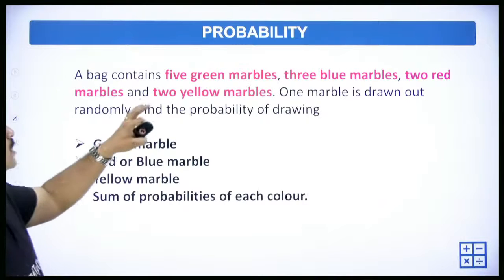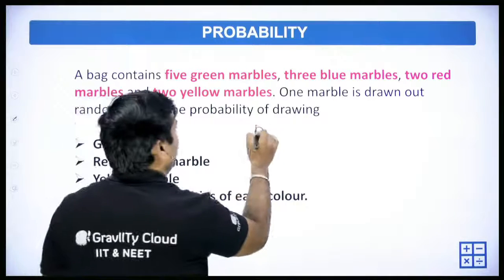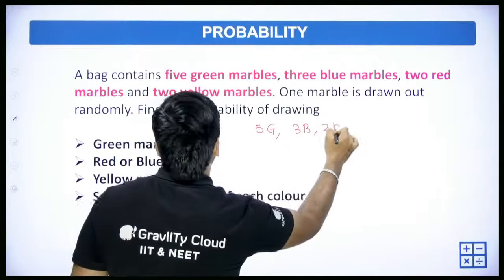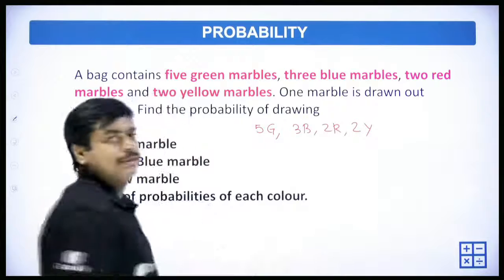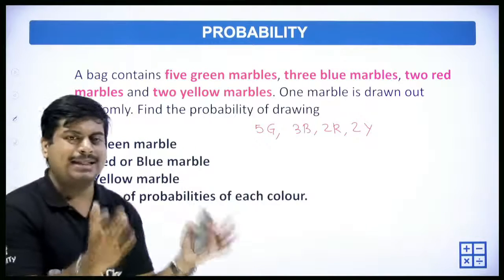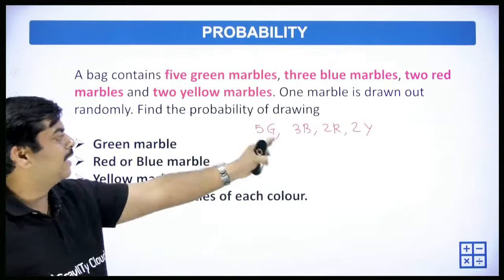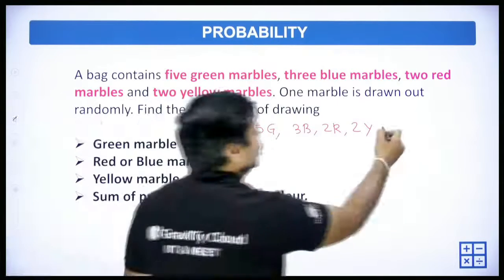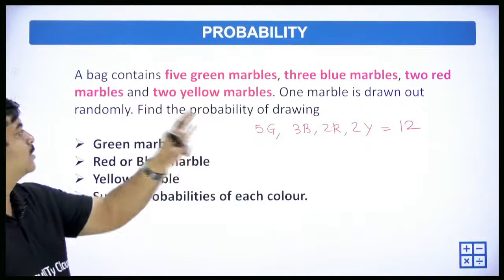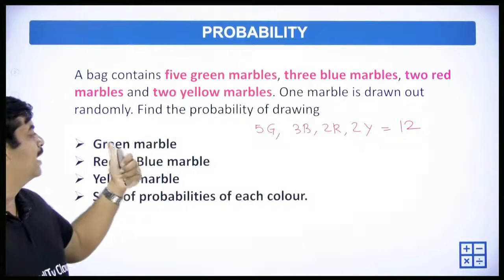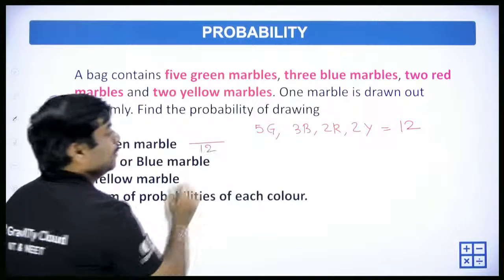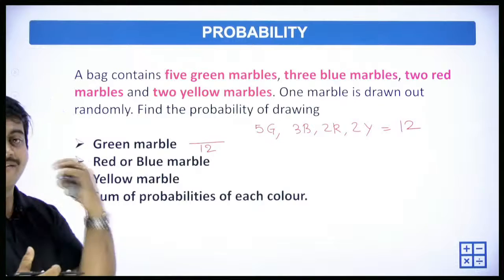Okay, next, moving ahead. A bag contains 5 green marbles, 3 blue marbles, 2 red marbles, and 2 yellow marbles. One marble is drawn out randomly. Say the bag is there. In the bag we have 5, 6, 7, 8, 9, 10, 11, 12. So a total of 12 marbles of different colors. One marble is drawn at random. Find the probability of drawing a green marble. Out of the total 12 marbles, how many green ones are there which are favorable to us?